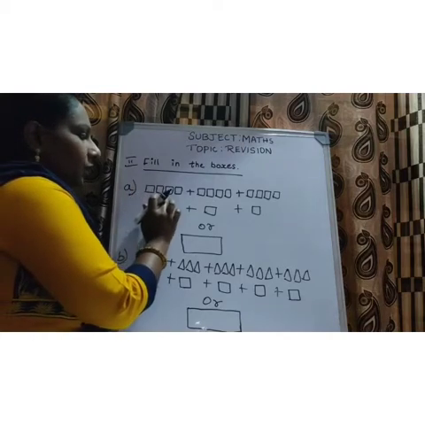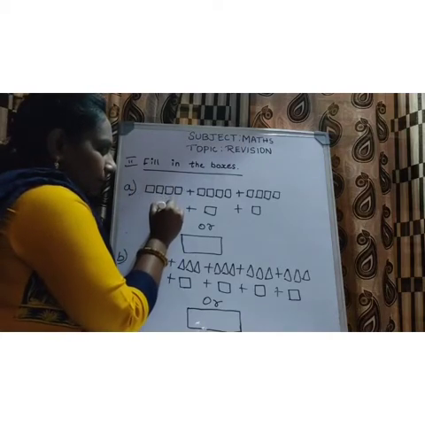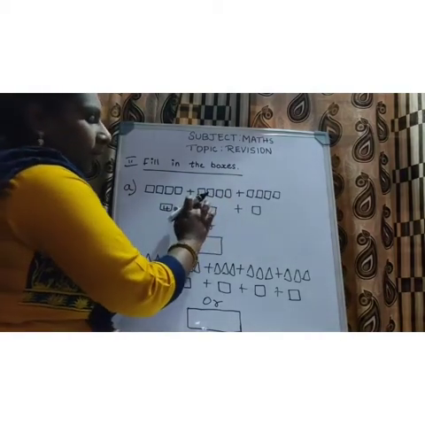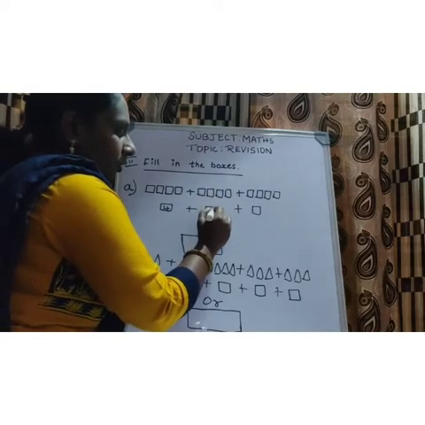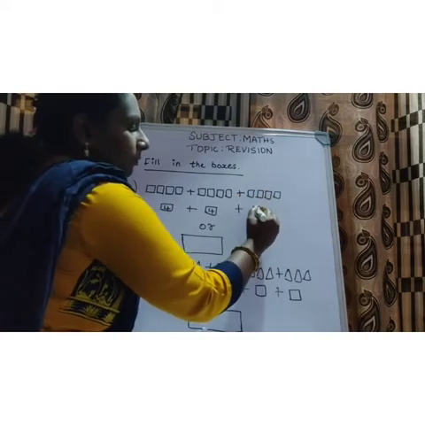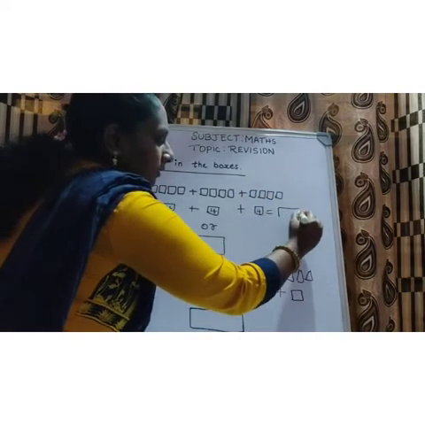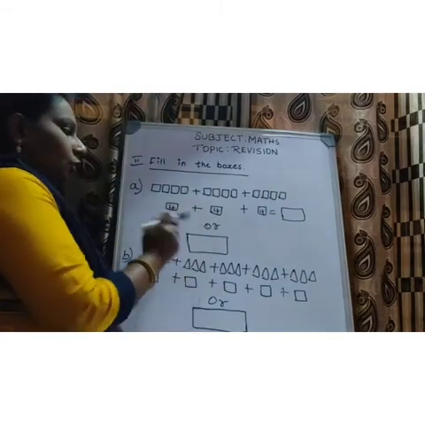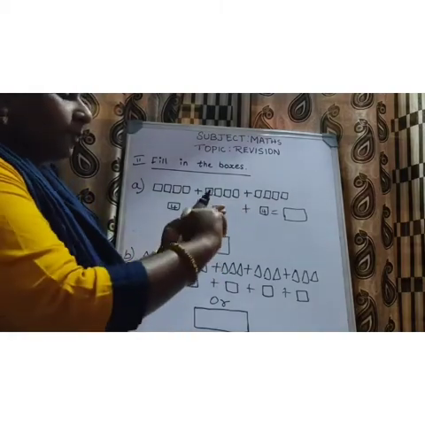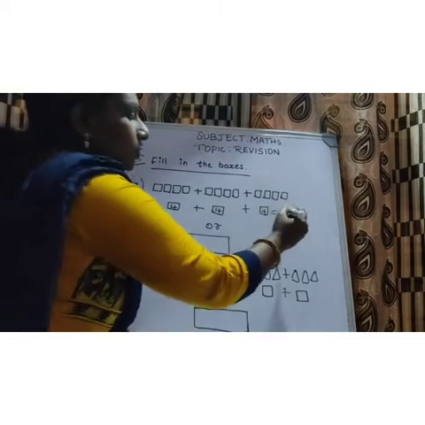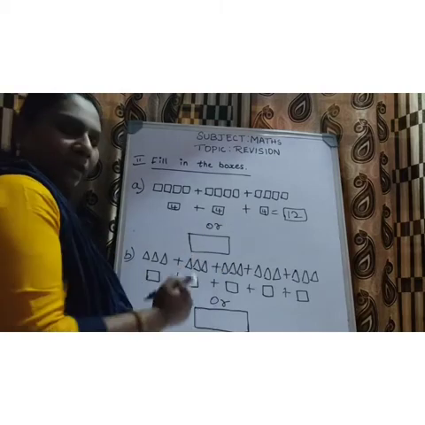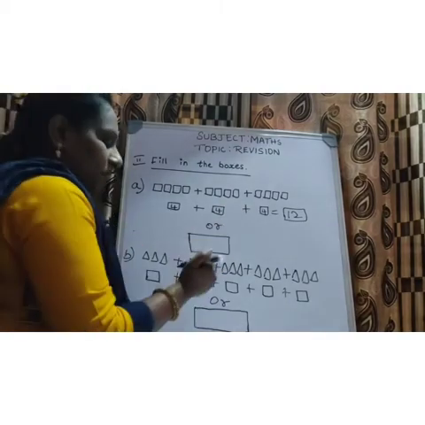1, 2, 3, 4. So in the first box, what should you write? 4. Plus, in the next box, 1, 2, 3, 4, so write here 4. In the next box, 1, 2, 3, 4, equals, what is the answer? 4 plus 4 is 8, once again 4, 9, 10, 11, 12. So 4 plus 4 plus 4 equals 12.